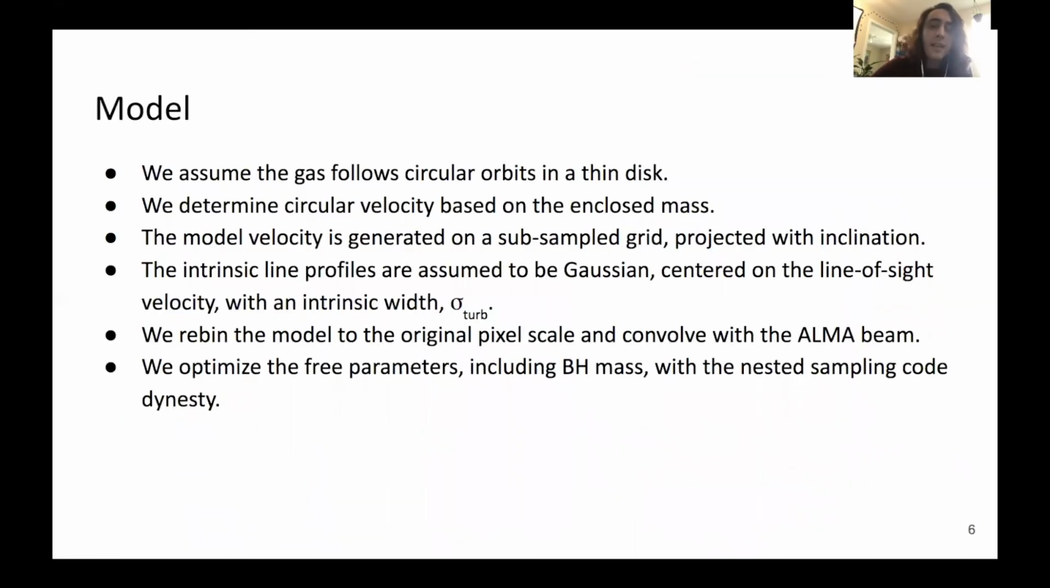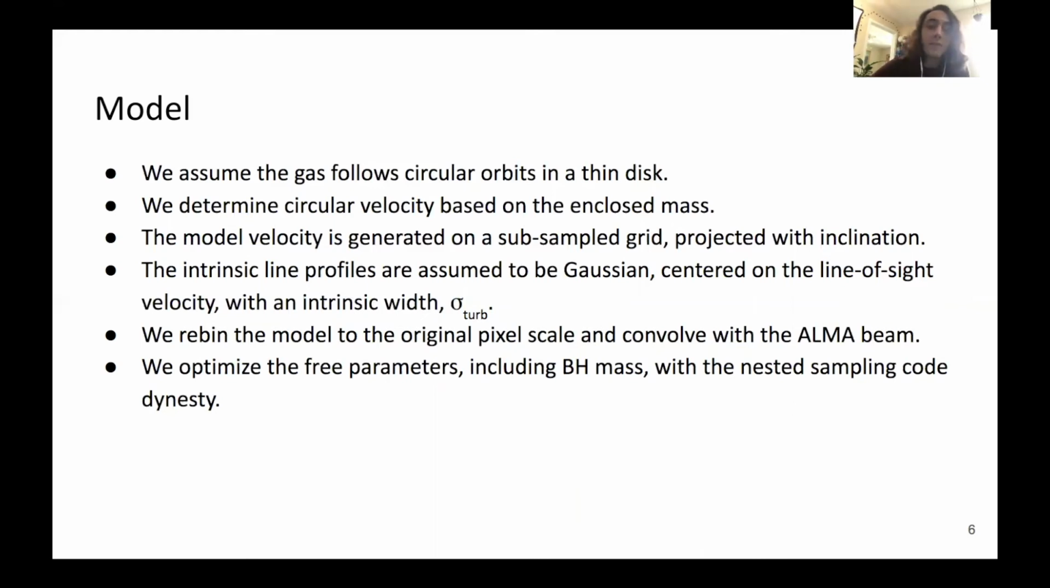Based on these data, we construct our gas dynamical model, assuming that the gas follows circular orbits in a thin disk. We determine the circular velocity based on the enclosed mass, which depends on the black hole mass, the stellar light distribution, and a mass-to-light ratio. The model velocity is then generated on a subsampled grid and projected onto the sky with inclination. Then we assume that the intrinsic line profiles are Gaussian, centered at the line-of-sight velocity at each point in the grid, with an intrinsic width equal to a turbulent velocity dispersion. Then, after binning to the original pixel scale, we convolve the model cube with the ALMA beam and compare the resultant model to the data.